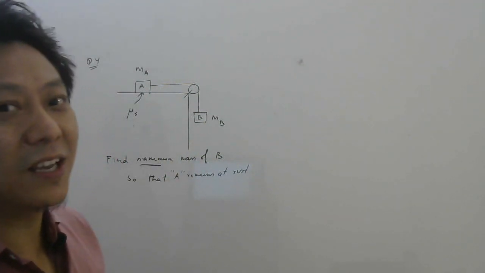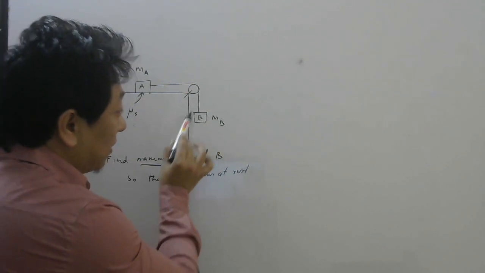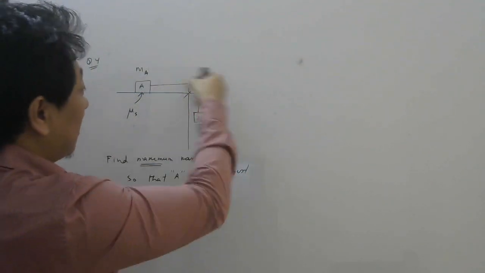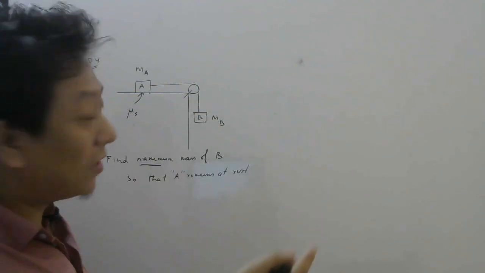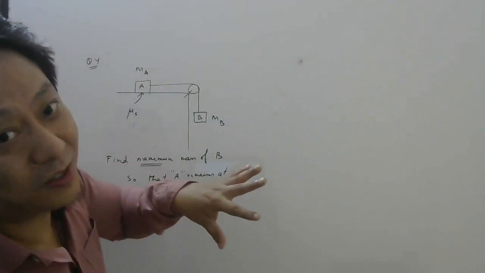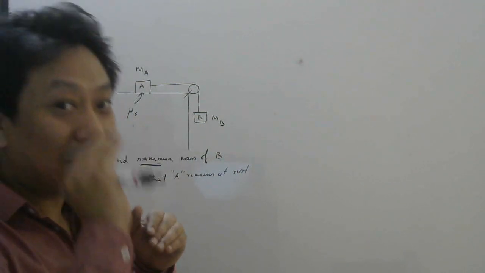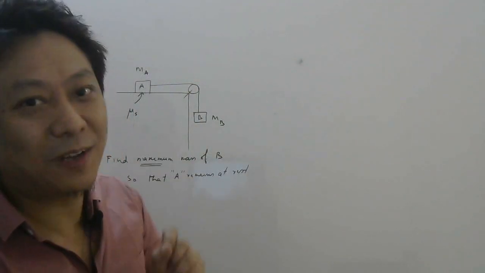Now why are they asking like this? Think. If you keep increasing the mass of this, the pull here will increase. That will increase the tension here. And if tension keeps increasing and it becomes more than maximum static friction, then the system will move. So they don't want the system to move. They want the mass here to be less than some maximum value. That maximum value they are asking.